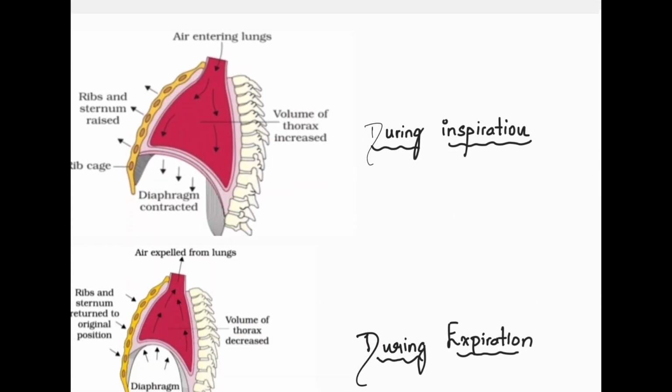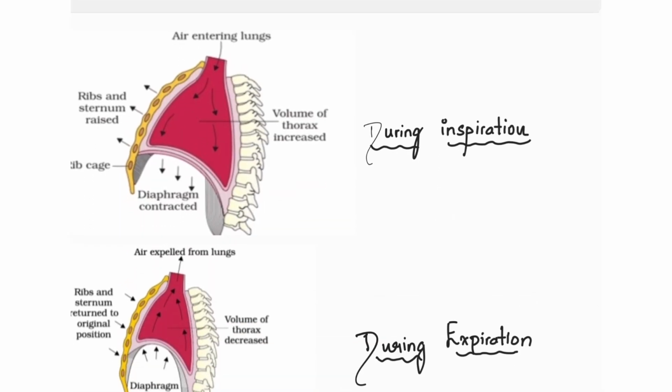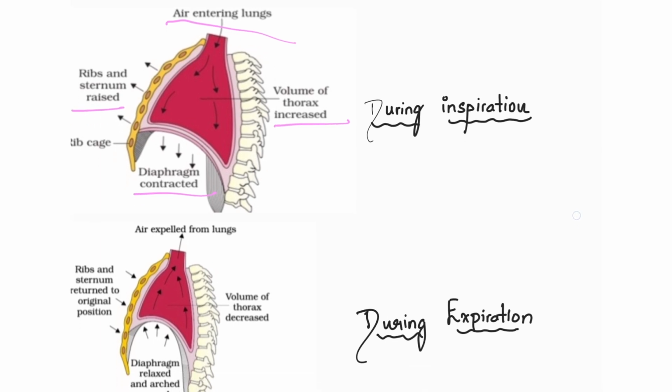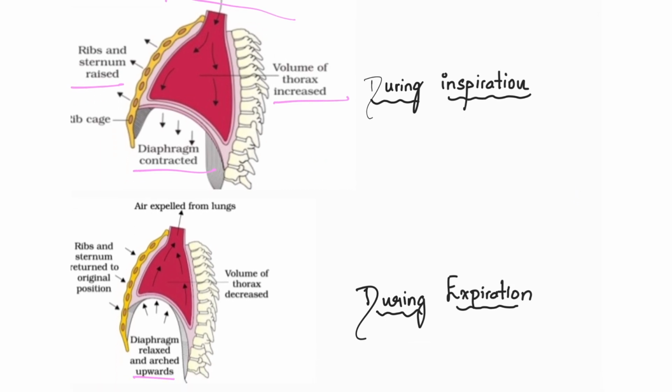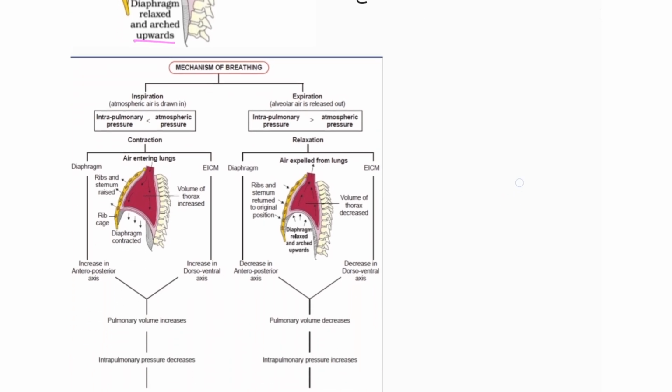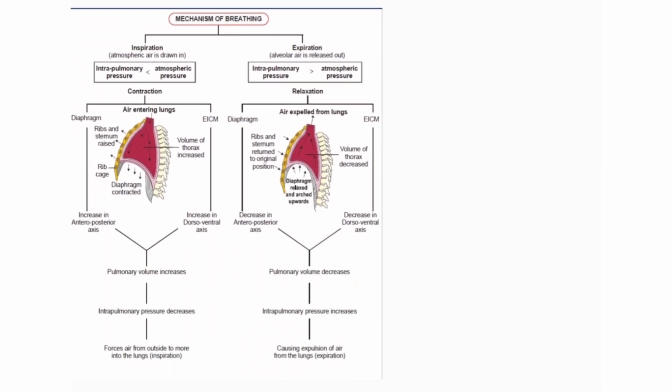So here you can see the diagram. During inspiration, what happens? The diaphragm contracts, so the volume of the thoracic chamber increases, the ribs and the sternum lift up, hence the air enters inside the lungs. And during expiration, what happens? The diaphragm relaxes, the volume of the thoracic chamber decreases, the ribs and the sternum go back to the original shape, and the air is expelled out. So the mechanism of breathing is given in one chart.